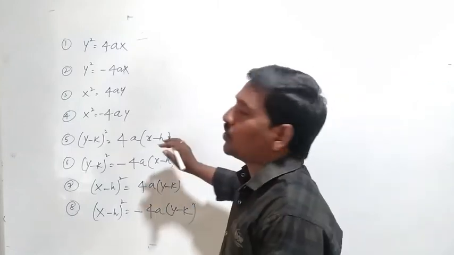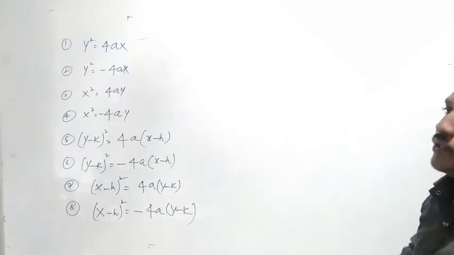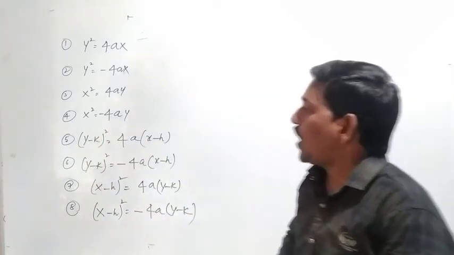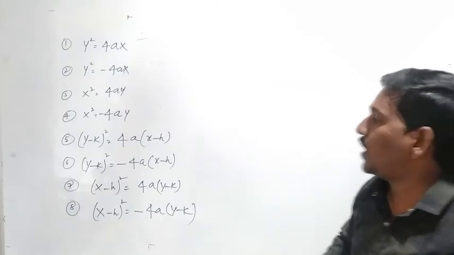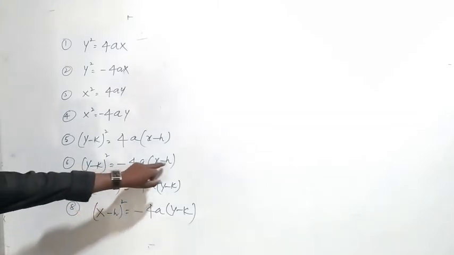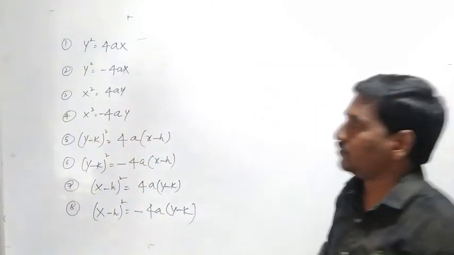So first one, y square equal to 4ax, y square equal to minus 4ax, and x square equal to 4ay, and x square equal to minus 4ay, y minus k whole square equal to 4a x minus h, and y minus k whole square equal to minus 4a x minus h. These are the 8 various forms of the parabola. Now let us discuss the first one, y square equal to 4ax.